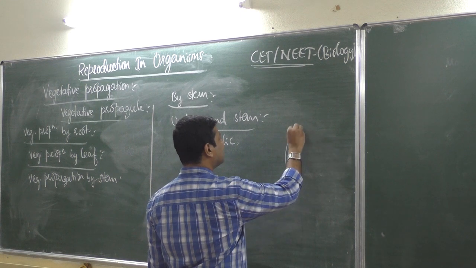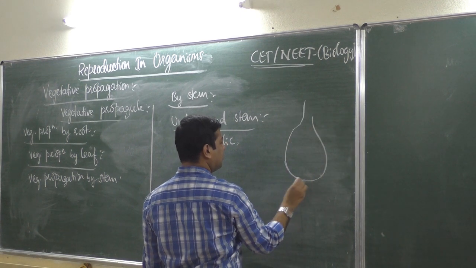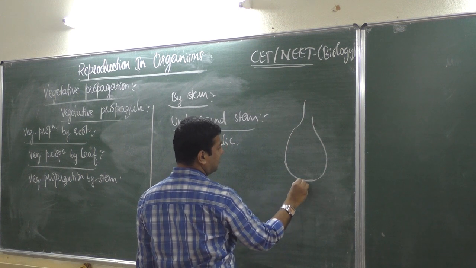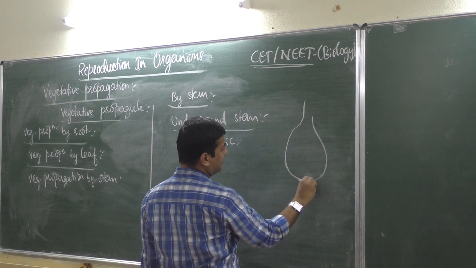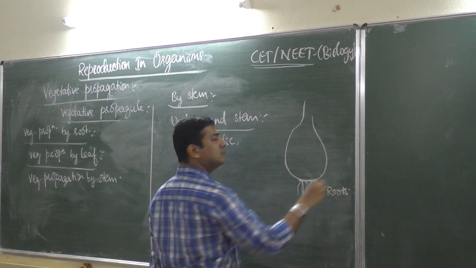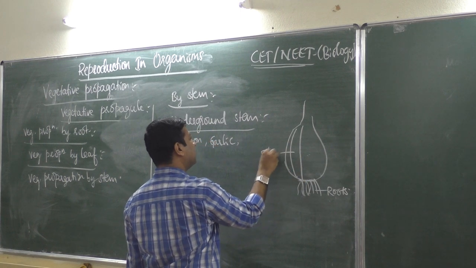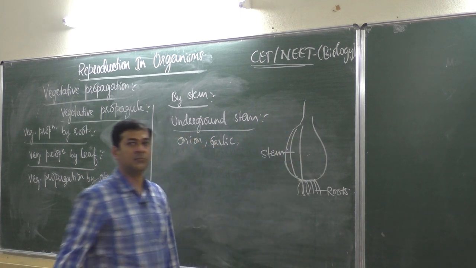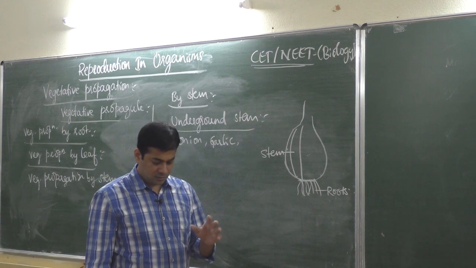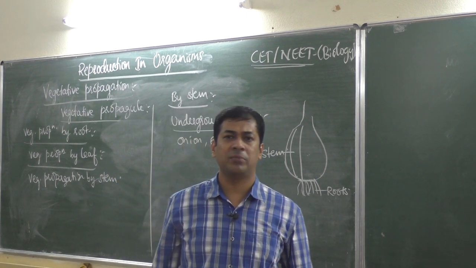If suppose this is onion, usually it will have a disc like structure and it produces a hair like structure here. These hair like structures are roots. And what we eat, this bulb like structure, this is a stem. And here in the stem, modification of stem is called by different names.